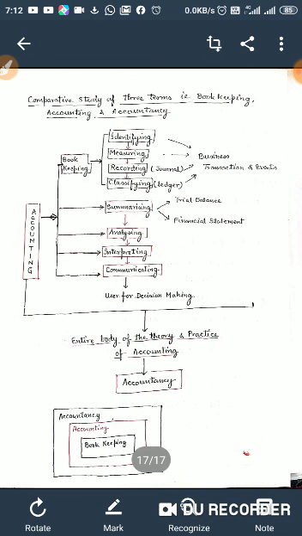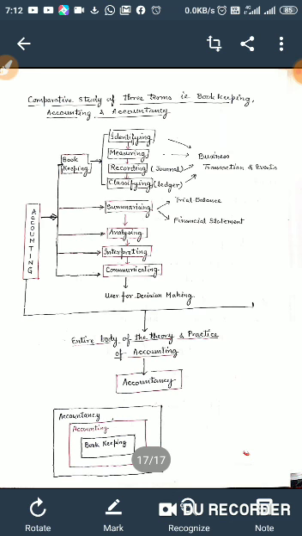This flowchart shows that identifying, measuring, recording, and classifying of business transactions comes under bookkeeping, and summarizing, analyzing, interpreting, and communicating to users for decision making is included in accounting.